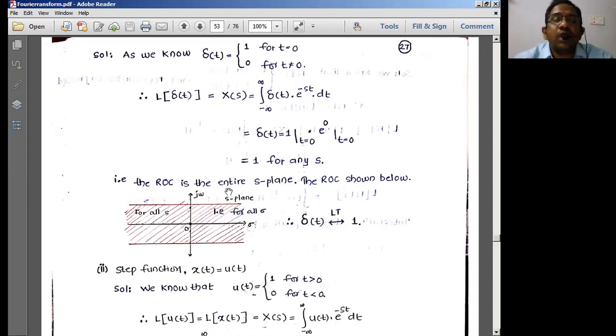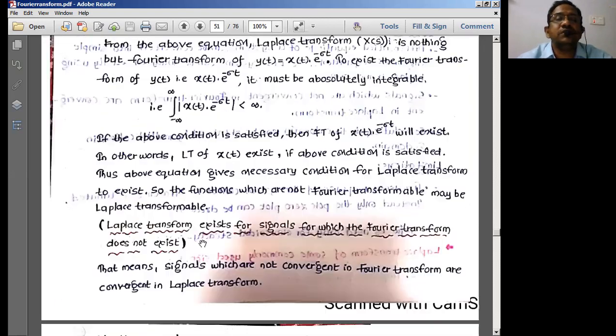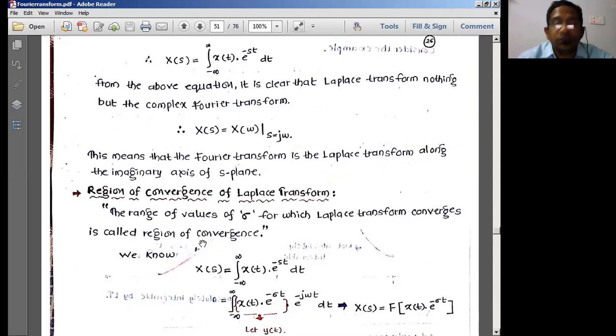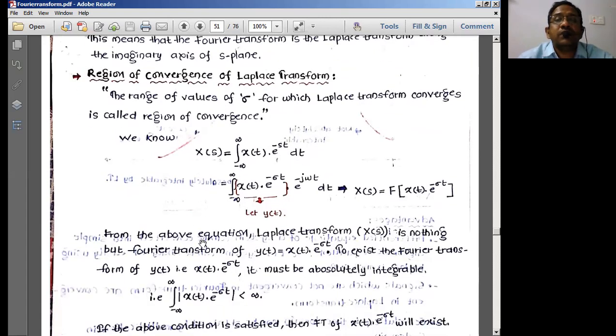That is the extra advantage that we get in the case of the Laplace transforms. That is the change we have in the Laplace transforms in comparison with the Fourier transforms. So the most important point of discussion in the case of the Laplace transforms is going to be the region of convergence.